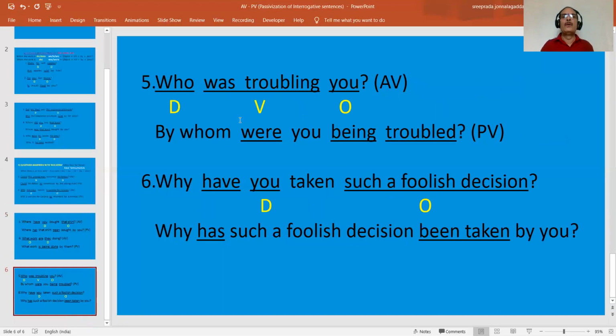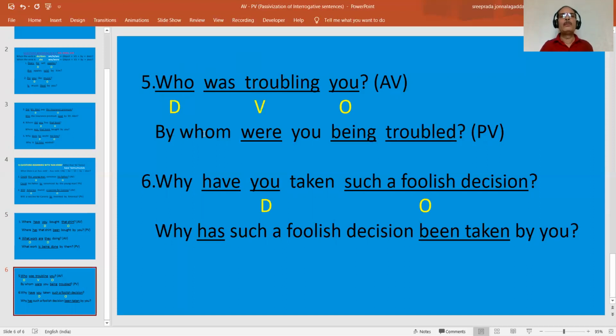Next, who was troubling you? Here, what is the tense of the verb given here? Was troubling? Past continuous. And it is a question beginning with the interrogative word who, the double H word who. When a sentence in active voice begins with who, we know that we have to begin with by whom. Who changes into by whom.